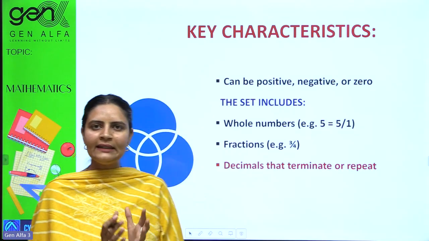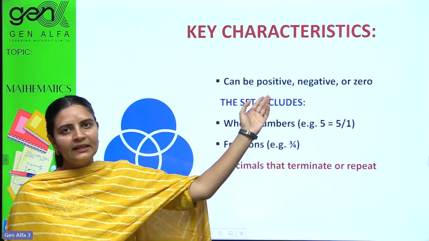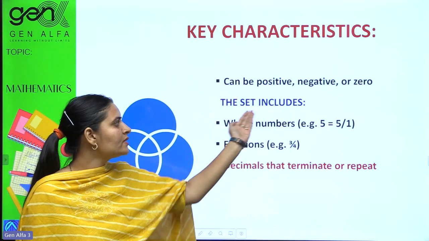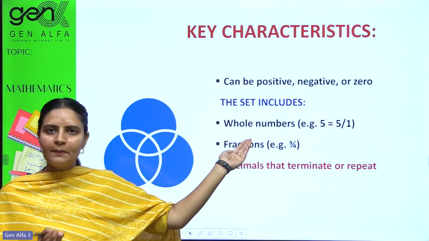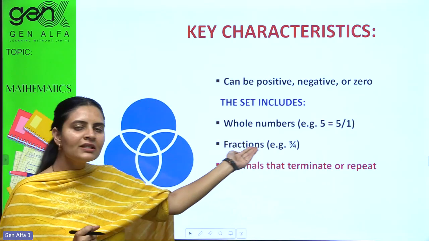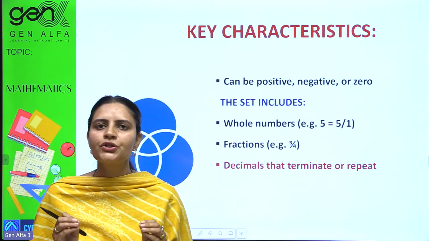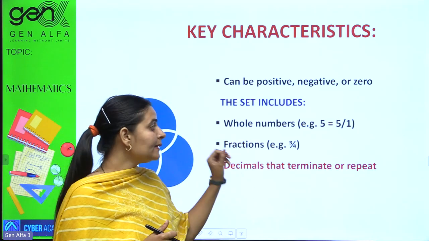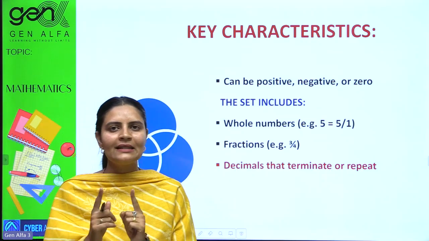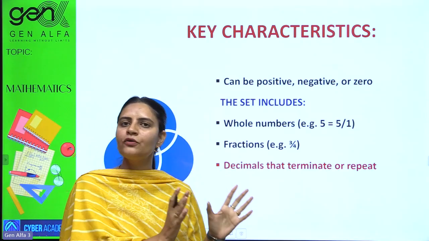Now, what are the key characteristics of rational numbers? It can be positive, it can be negative, it can be 0. And the set includes whole numbers. Yes. Whole numbers are there. 0 is there. And every positive number is there. Fractions are there, like 3 by 4. Just remember the condition, denominator should not be 0. And decimals. Talking about decimals, we'll talk about decimals in detail. Rational numbers are based on decimals too. We have done the part of fractions.